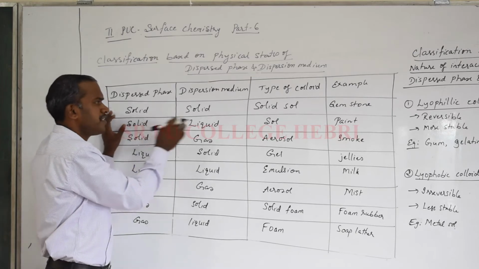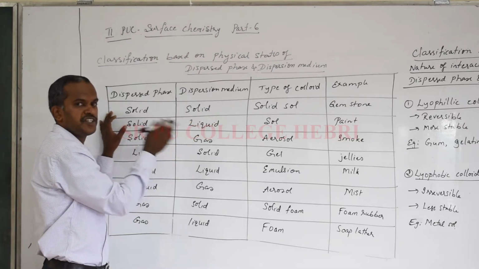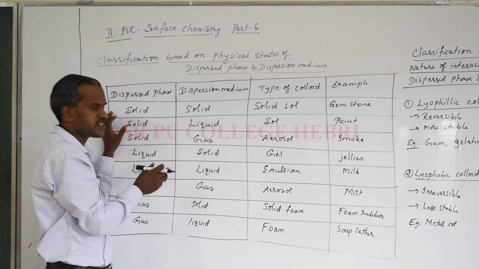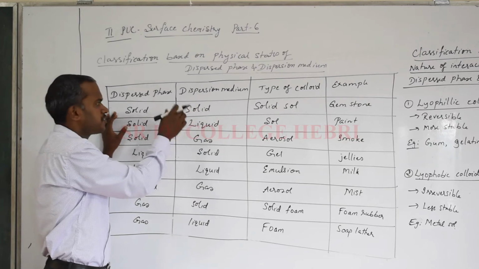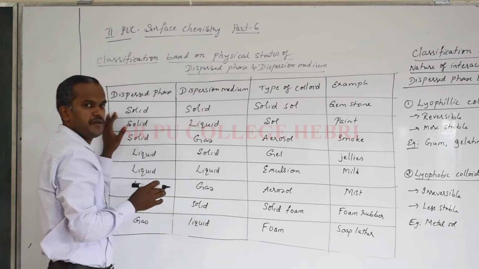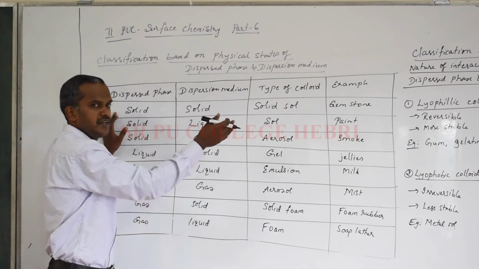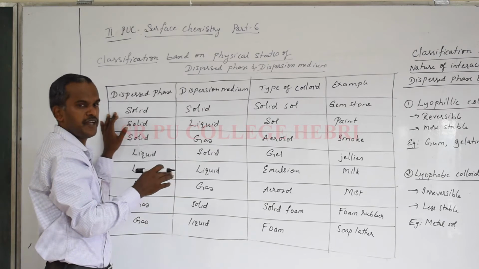Remember, here it will be asked for 1 mark. The type of colloid may be mentioned and the dispersed phase or dispersion medium will be asked, or if both of these are given, what is the type of colloid, or another possibility is that an example will be given and you must say which category of colloid it belongs to. That way a question may come.